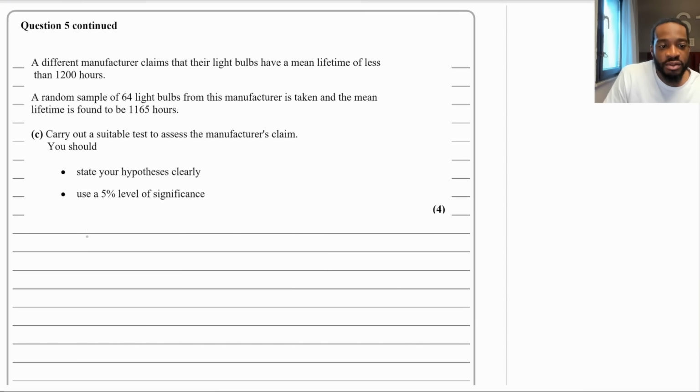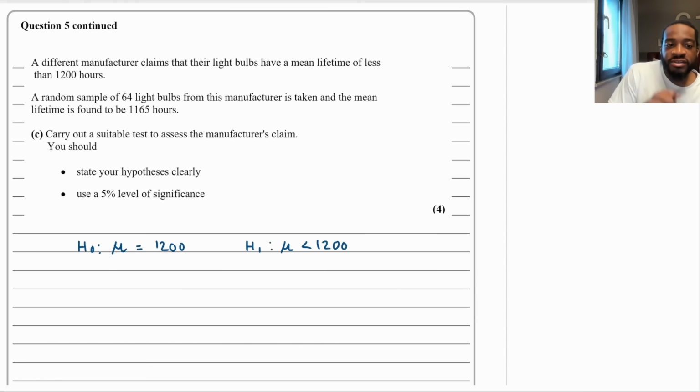So we've got H0, which is going to be mu, the mean, what we know to be true, which is 1,200 hours. So mu is going to equal 1,200. And then this manufacturer claims that the light bulbs have a mean lifetime which is less than that. So H1 is going to be less than 1,200. Okay. Now, what do we do now?